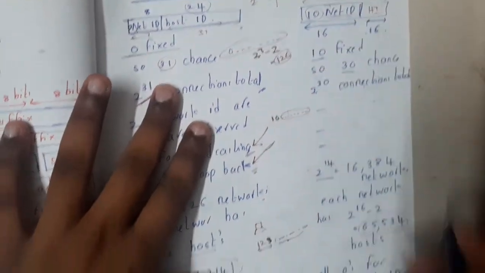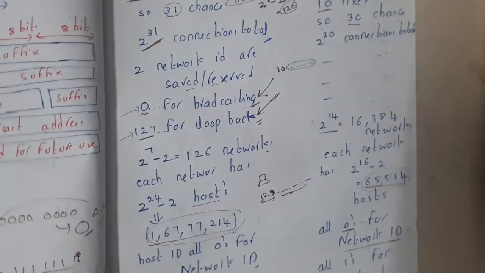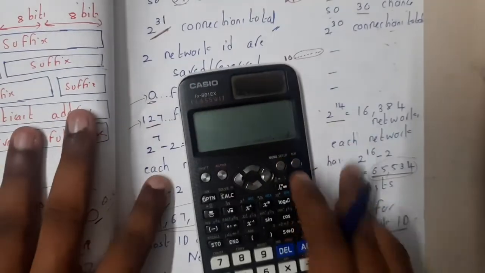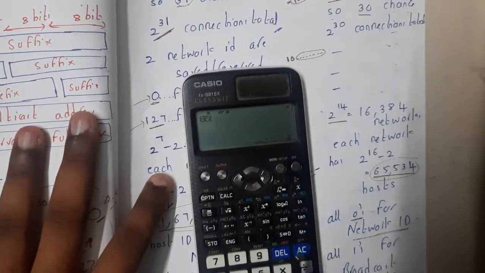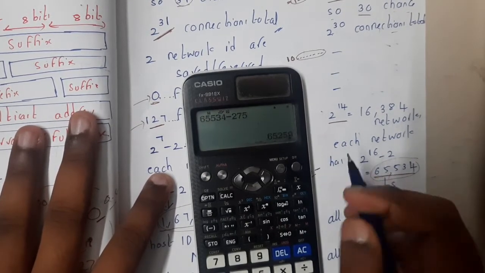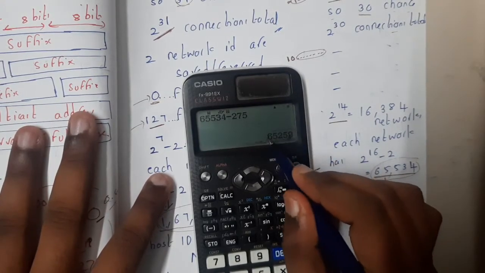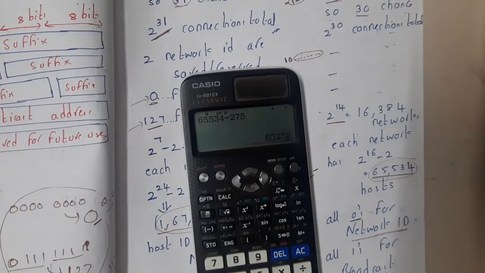If I go to class B, I am taking 65,534 connections, right? If you observe carefully, if I subtract my 275 employees from it, I am indirectly wasting 65,259 different host IDs, right?